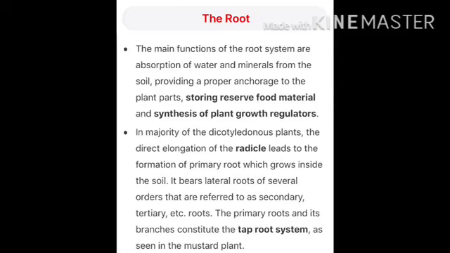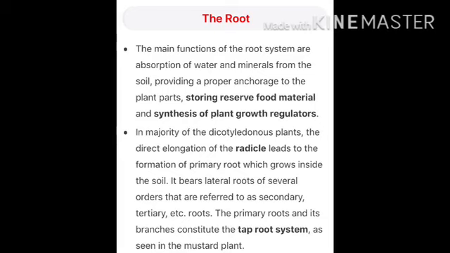The root. The main functions of the root system are absorption of water and minerals from the soil, providing proper anchorage to the plant parts, storing reserve food material and synthesis of plant growth regulators. In the majority of dicotyledon plants, the direct elongation of the radicle leads to the formation of the primary root, which grows inside the soil.